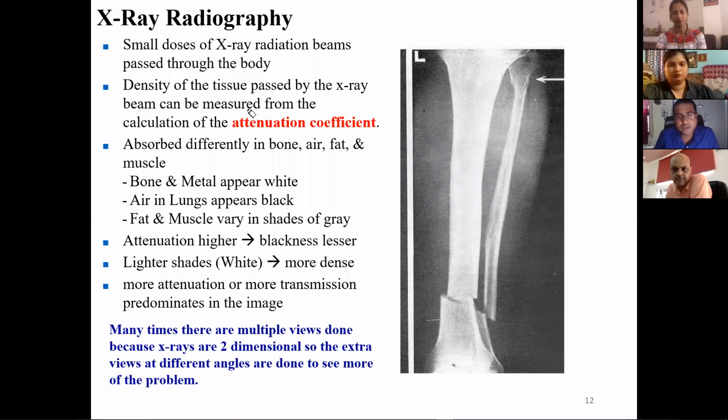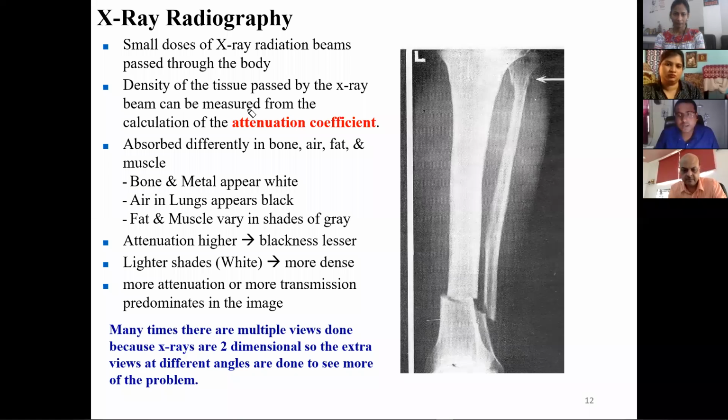But apart from that, the muscles are made of carbon, hydrogen, oxygen, all these things. So those have low Z. Compared to that, calcium has high Z, and because of that it will interact better. This X-ray radiography technique is mostly used for knowing whether there is any damage in the bone. So for that purpose, we can see here a bone is broken, and we can know that from this application.